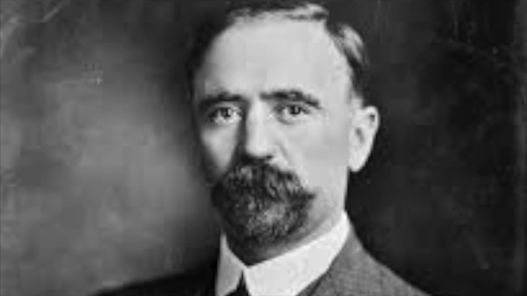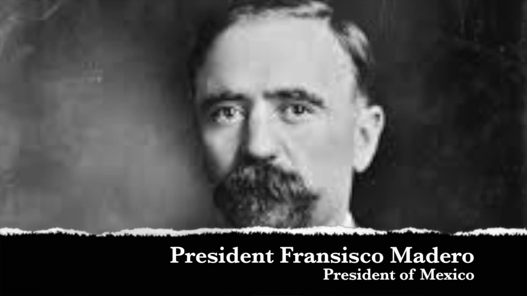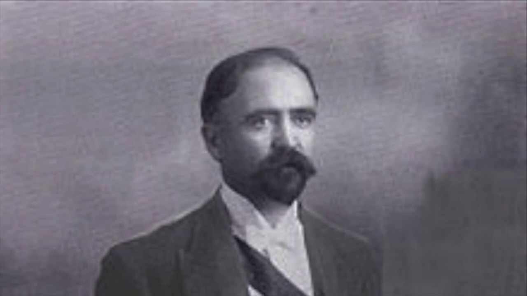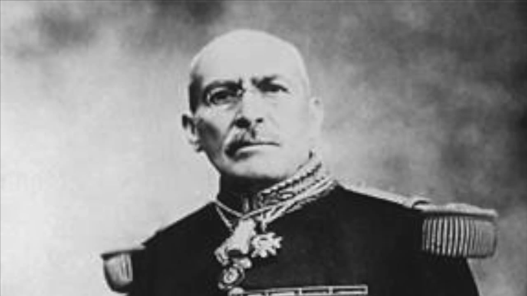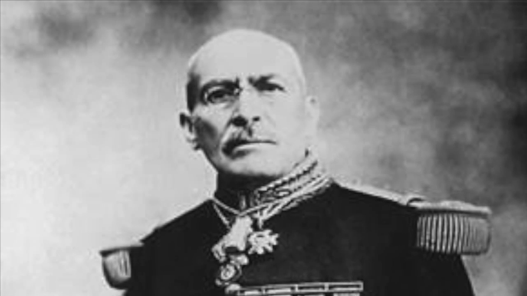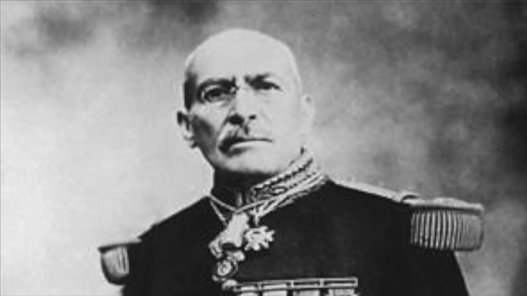The ruler before Huerta was a man named Francisco Madero. Because Huerta was a military general, he had the power to arrest Madero and made him designate Huerta as next in line for power. On February 21st, Madero and his vice president were killed. This was a result of them trying to escape the country, but it was really Huerta's plan to get him to become president. Once the U.S. got hold of this information, we got involved.